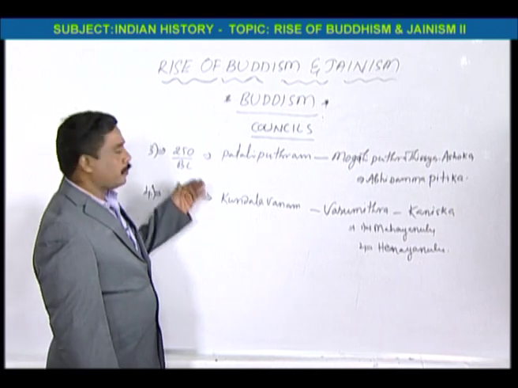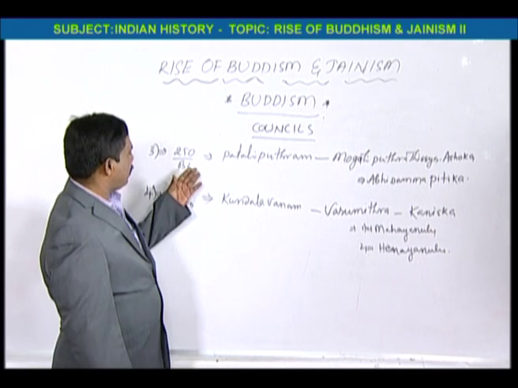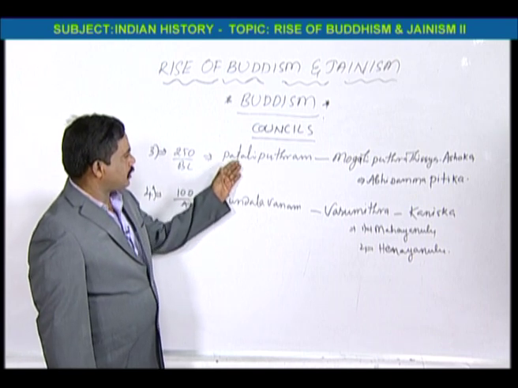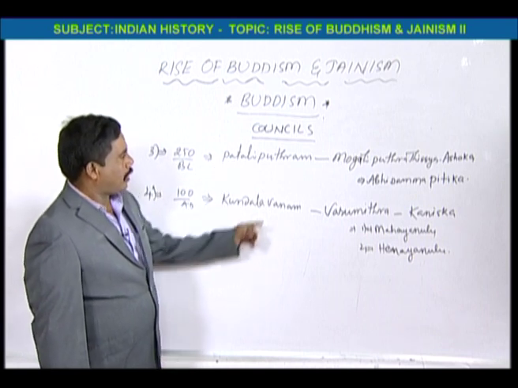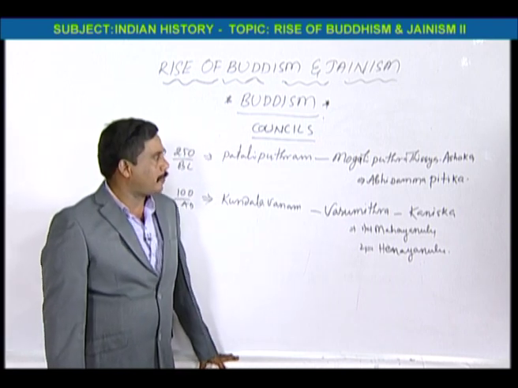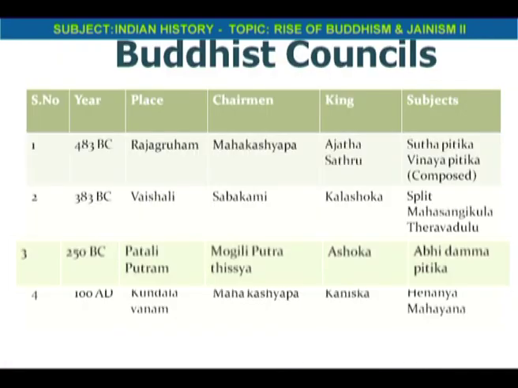The third Buddhist council was conducted in 250 BC at Patliputra, in the period of Ashoka. Once again, 250 BC, the third Buddhist council, and the place is Patliputra.